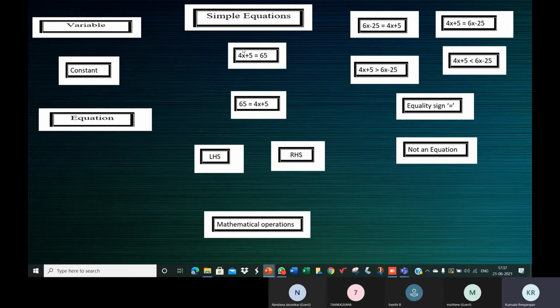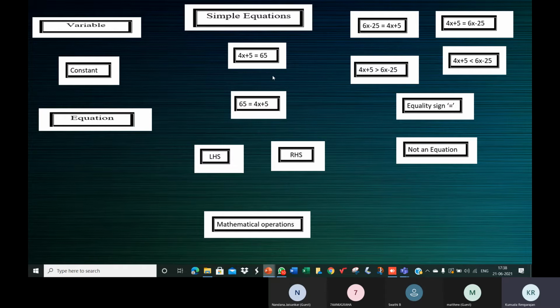When we say equation, there should be the equality sign. Only then is it an equation. Now this one, 4x plus 5, is on the left hand side, so it's the LHS. 65 is on the right hand side, so it's the RHS.